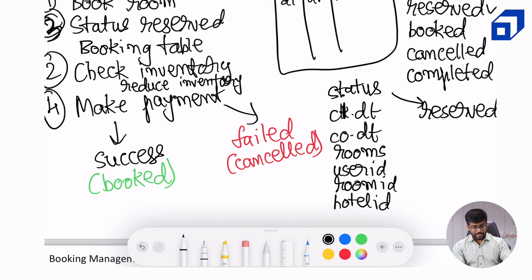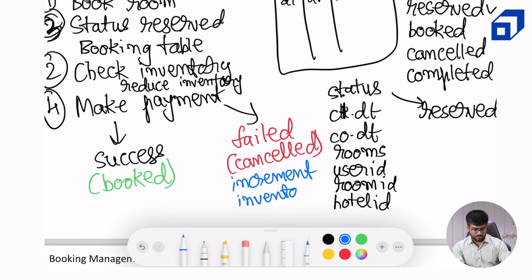Now, if the booking has been cancelled for any reason, it can be bank servers are down, it can be the payment gateway has crashed, or it can either be that the payment is not made in the designated 15 minutes time. What we will do is, we will obviously mark the booking status cancelled and we will also increment the inventory because we need to restore it to the previous version, right? Increment inventory.